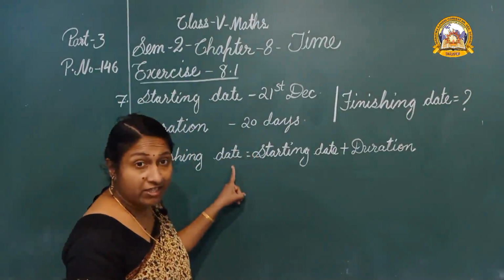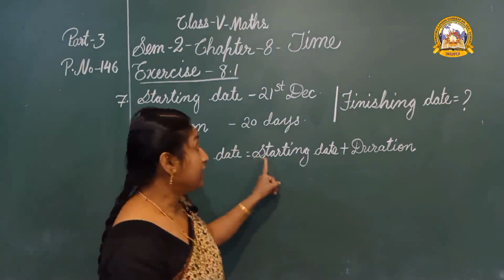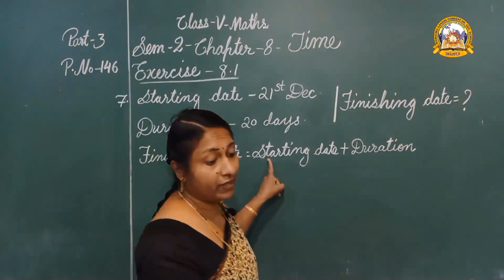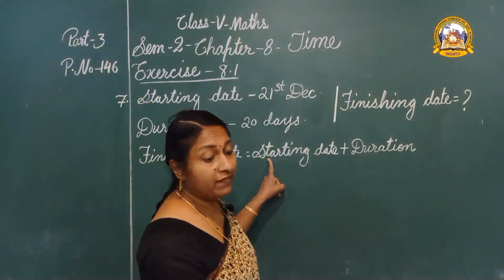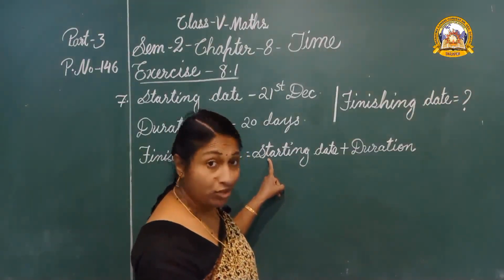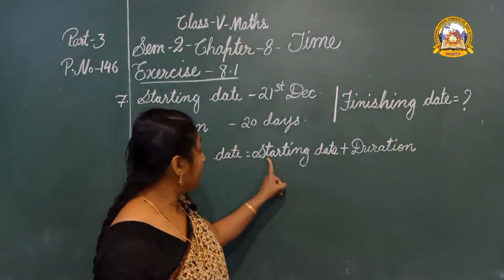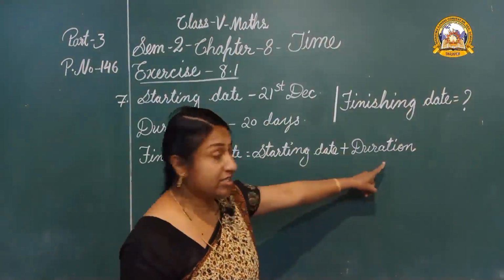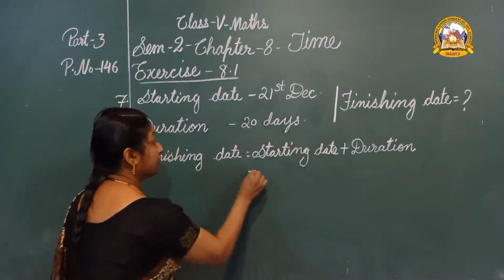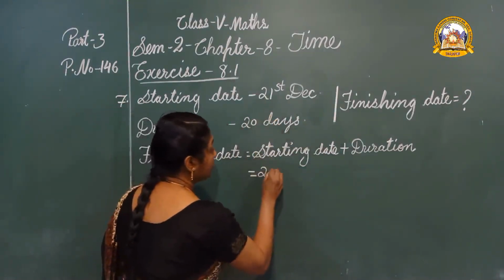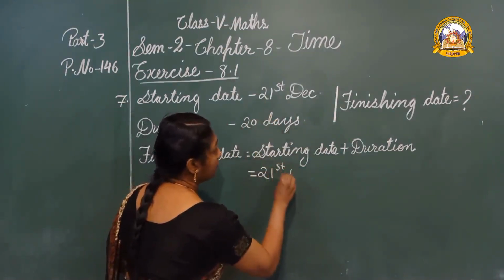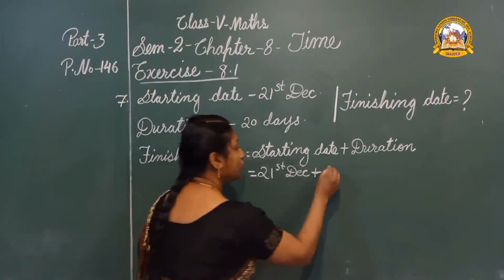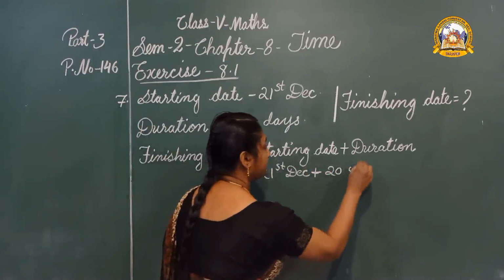To find the finishing date, what should we do? Yes. Here it is the date of leaving. He leaves the US after 20 days. So, finishing date is equal to starting date plus duration. Starting date is 21st December plus duration 20 days.